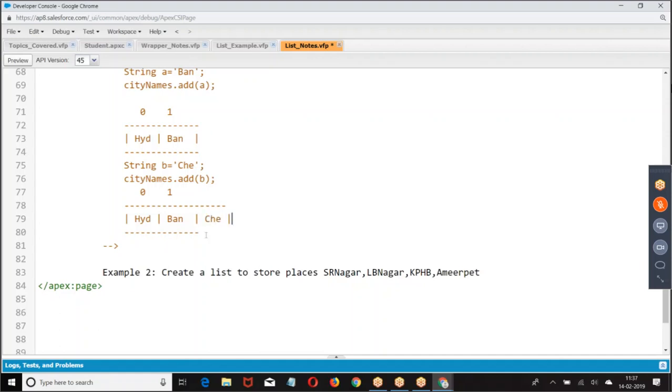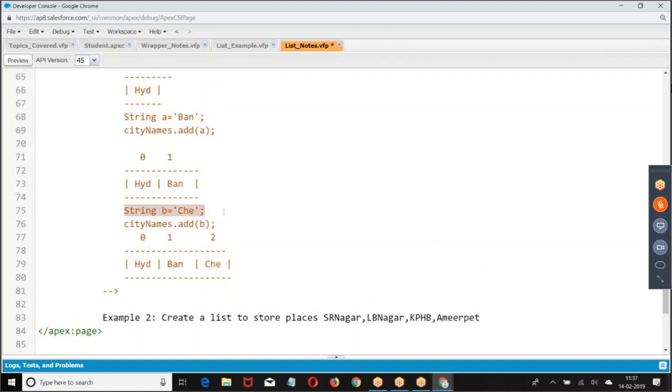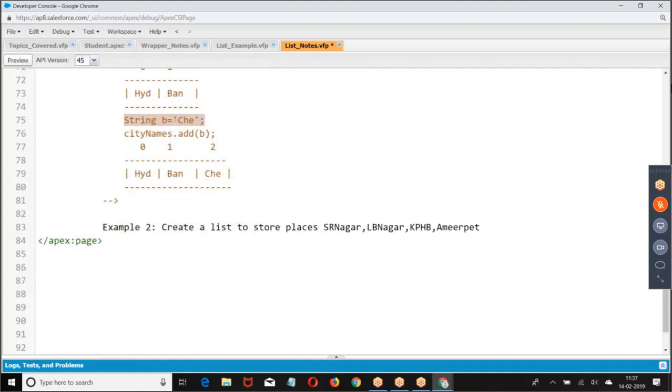This is how we are doing it. Is that clear? So first create a string, then add it to the list. Now where is the element added? By default, the element is added at the last position.